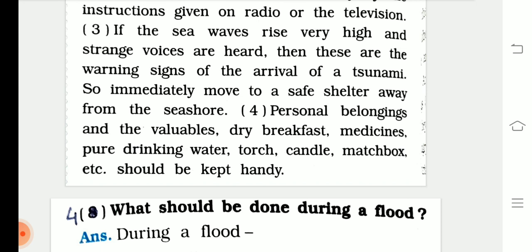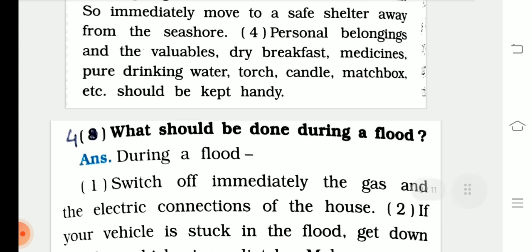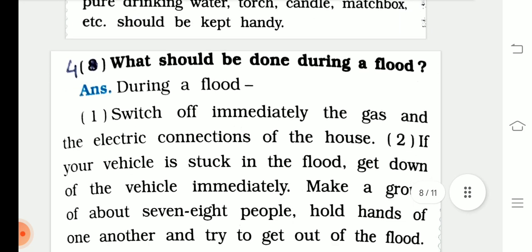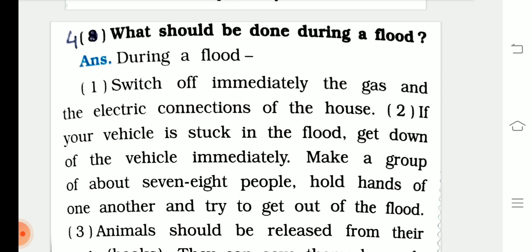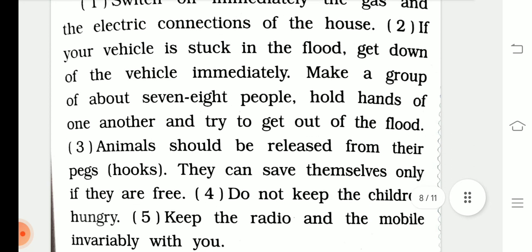should be kept handy. Okay, fourth one, what should be done during a flood? During a flood, switch off immediately the gas and the electric connection of the house. If your vehicle is stuck in the flood, get down from the vehicle immediately. Make a group of about 7-8 people, hold hands of one another and try to get out of the flood.